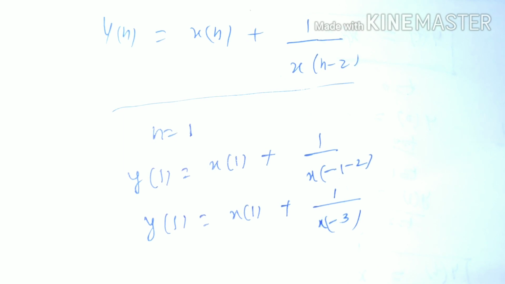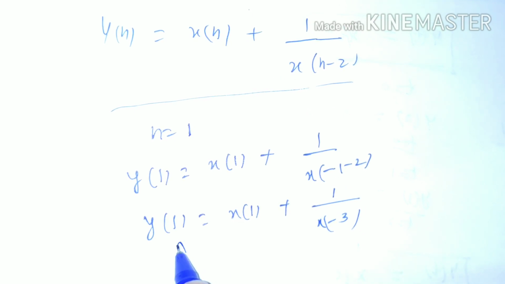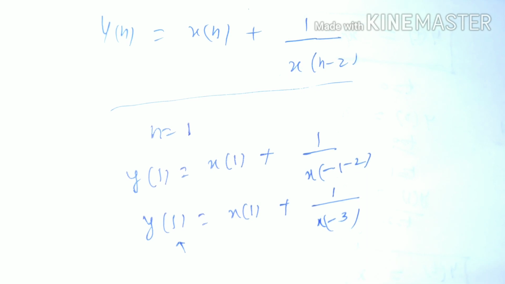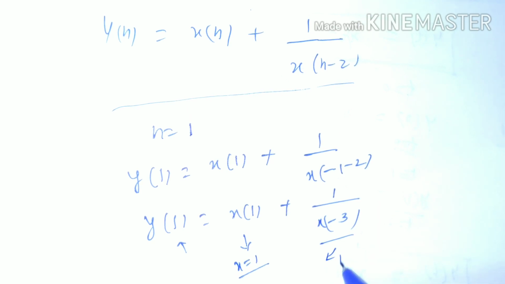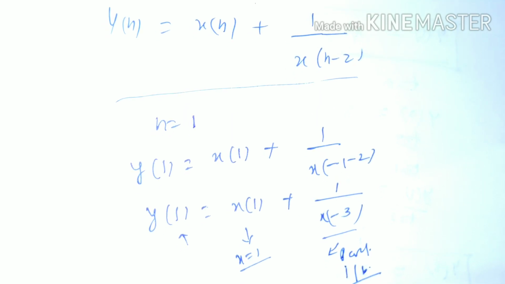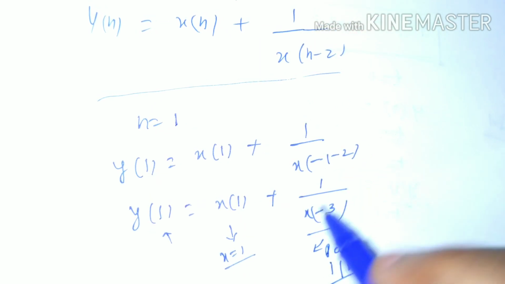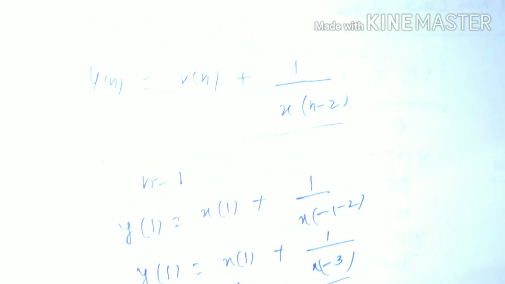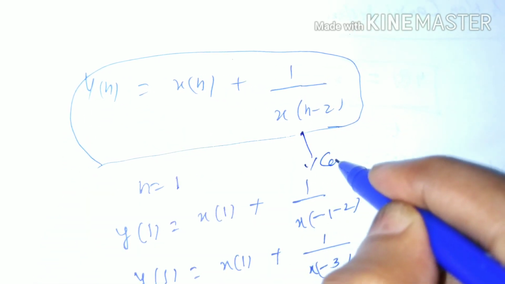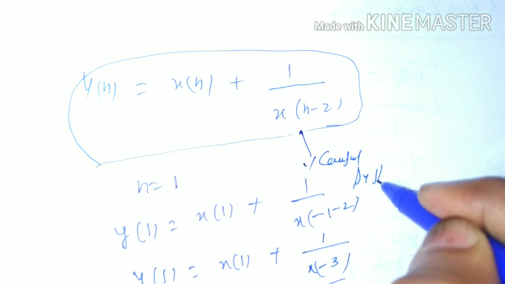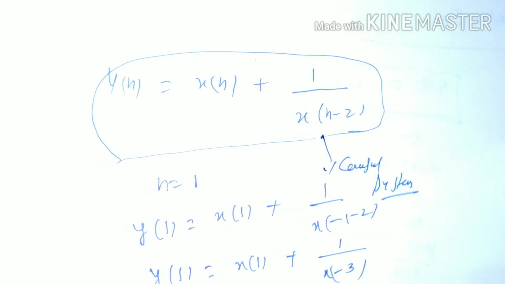So with respect to 1, x(1) is the present input and x(-1) is a past input. So we can say that it depends on present and past input, so it belongs to a causal system.